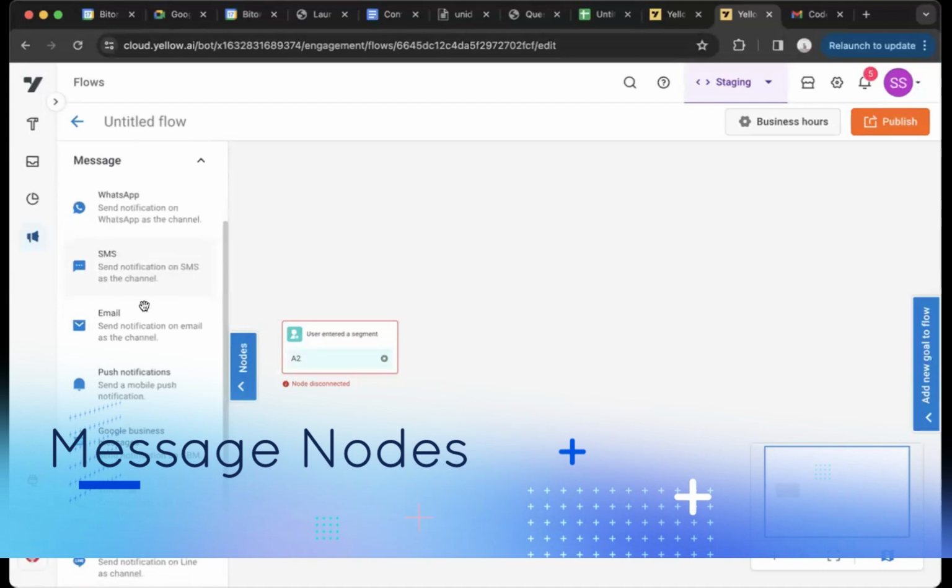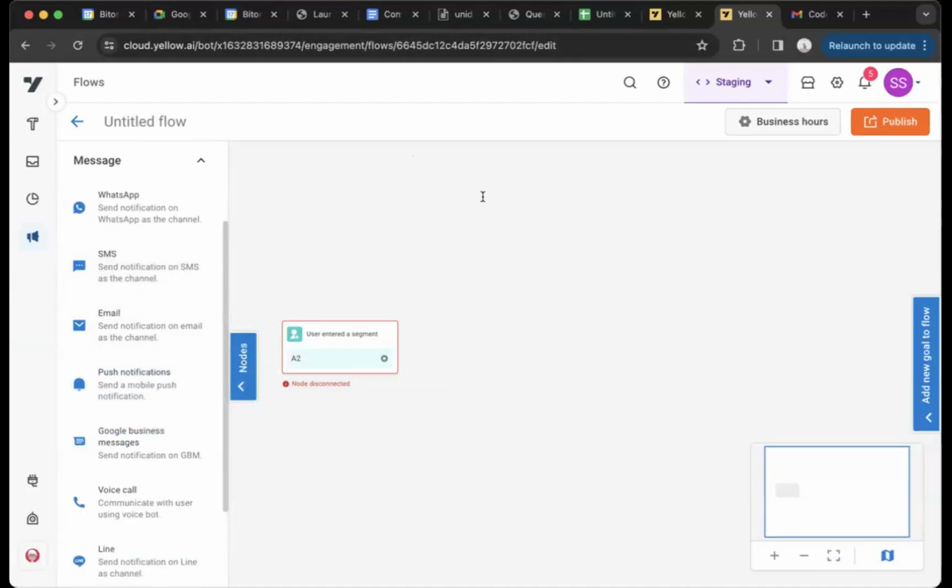The very first point that we discussed, Engage Flows for user event-based trigger. Let's say we want to send 3 messages to all the users during that event. We will need to use 3 cascaded nodes with different delays. Yes, we can do that. If a particular event happens and you want to send more than one message, we'll be able to do that. I'll maybe explain that now also with message nodes.